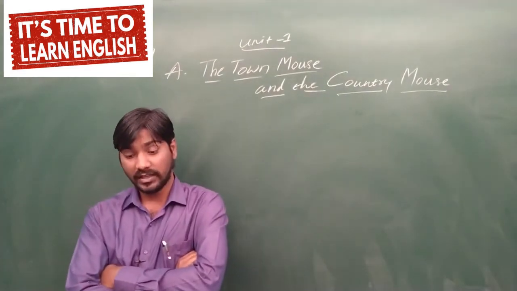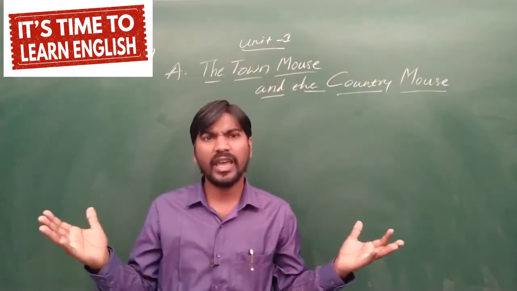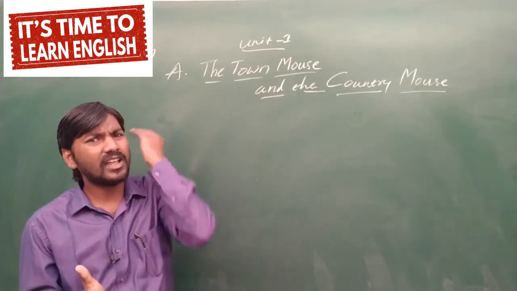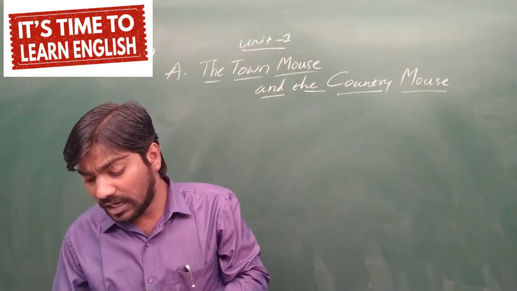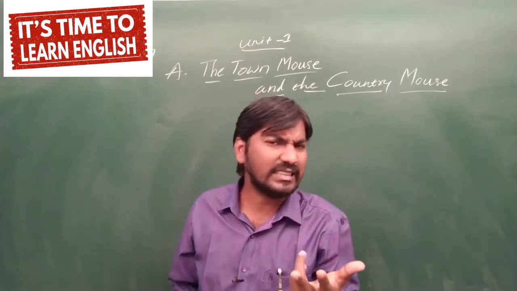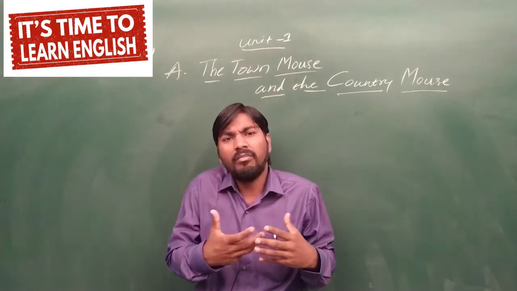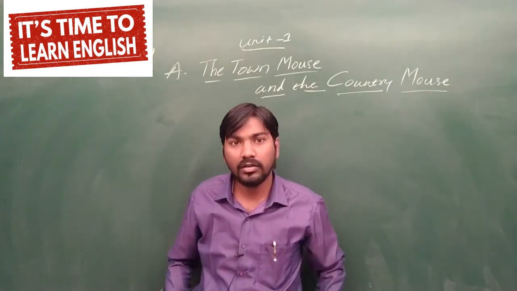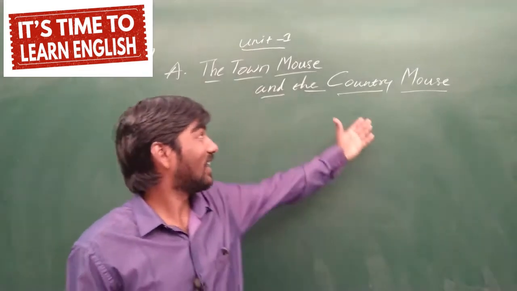The country mouse was saying that. The town mouse exclaimed, what? Root? Sugar cane? How can we eat a root and sugar cane? Oh no. I don't eat raw food like that. I want cooked food like bread, pizza, burger and sandwich. I want those things. Hello, those won't be available in the country.